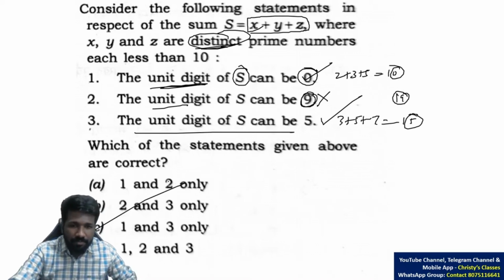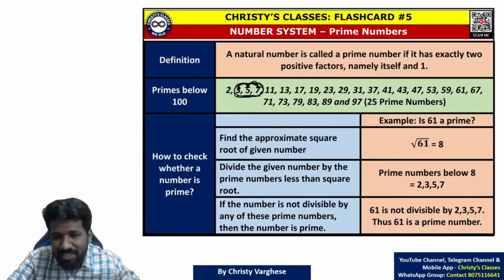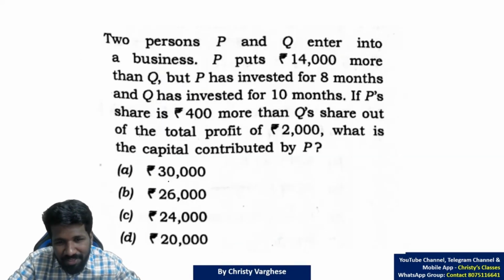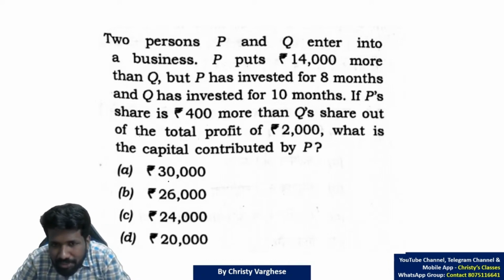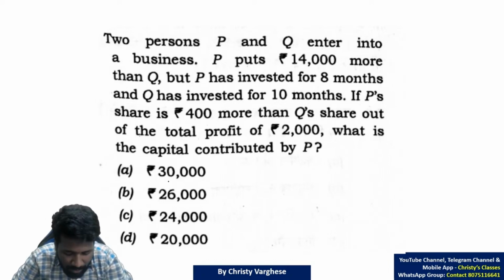All clear? It was simple question. Basic idea, what is prime number, which are the prime numbers, and trial and erroring was enough. Monetary problem, another question. Partnership based monetary problem. Try it fast.